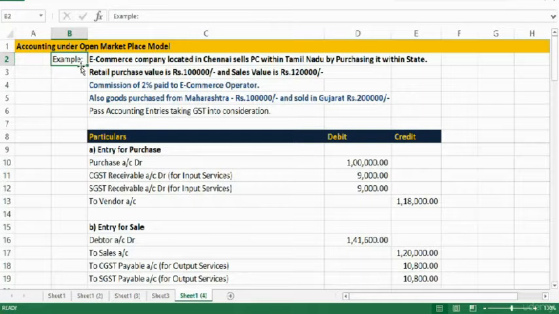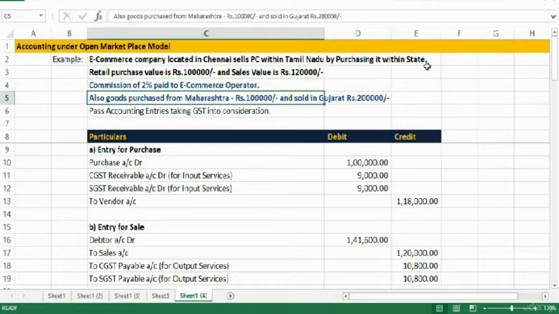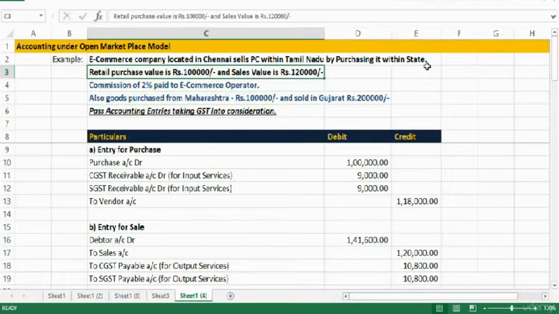Here we have an e-commerce company located in Chennai that sells PCs within Tamil Nadu by purchasing them within the state. Retail purchase value is 1 lakh and sale value is 1 lakh 20. Commission of 2% is paid to the e-commerce operator. It also purchased goods from Maharashtra for 1 lakh and sold in Gujarat for 2 lakhs. Pass accounting entries taking GST into consideration. First, let's take care of this.